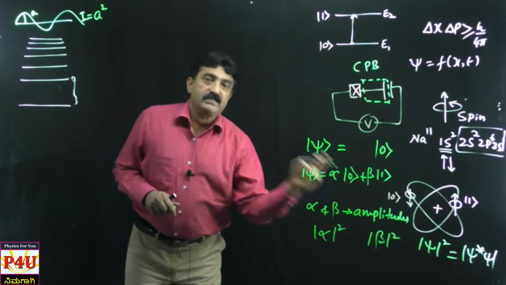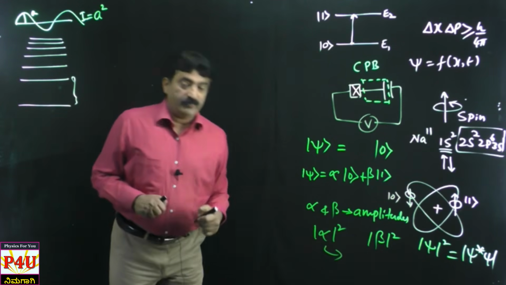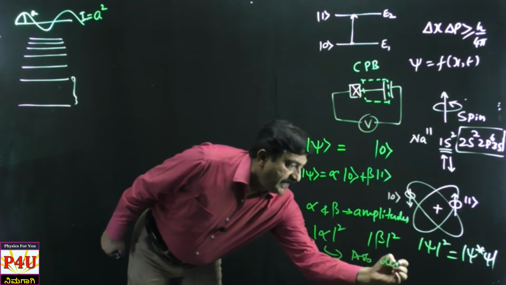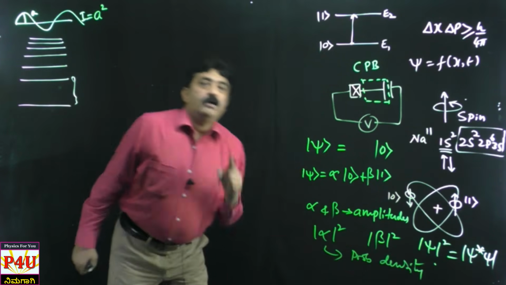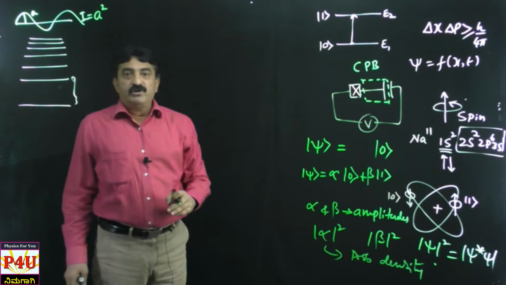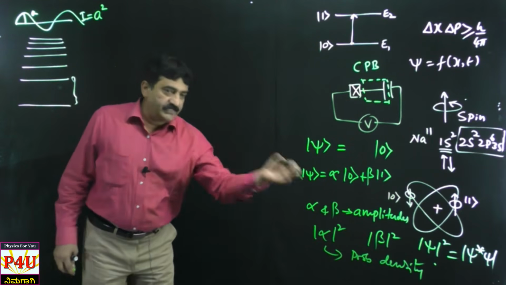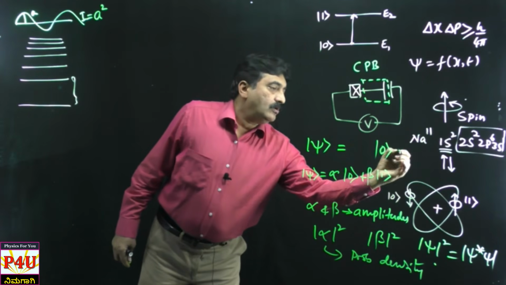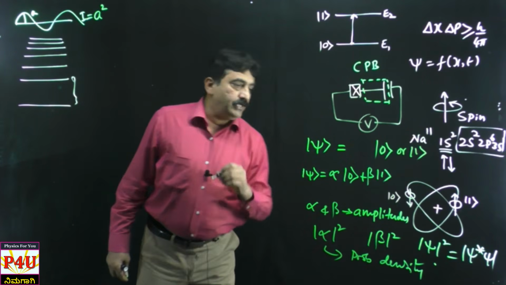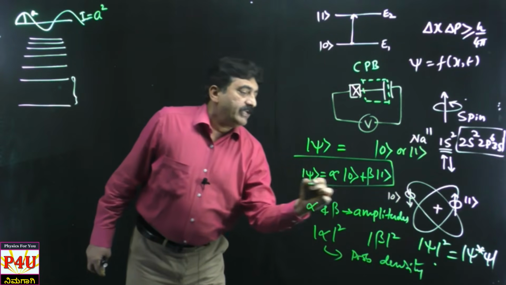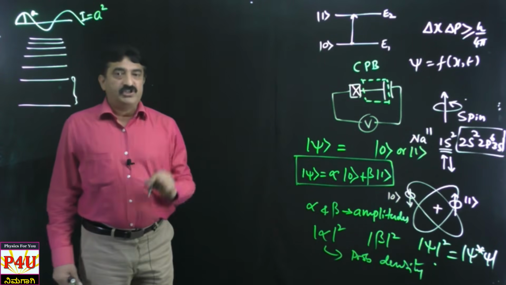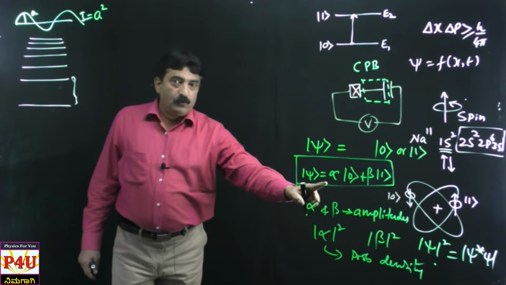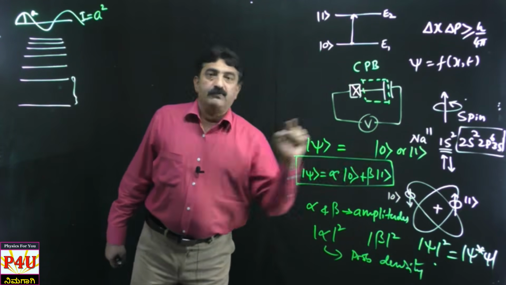Individual value we call as amplitude, modulus value we call as probability density. This is what you studied in quantum mechanics, particle in one dimensional box problem, please recall. So this is nothing but the same thing. This way 0 or 1 we can represent individually, and this way we can represent in a superposed state also. Okay? So this is nothing but qubit superposed state, this is nothing but qubit individual state.